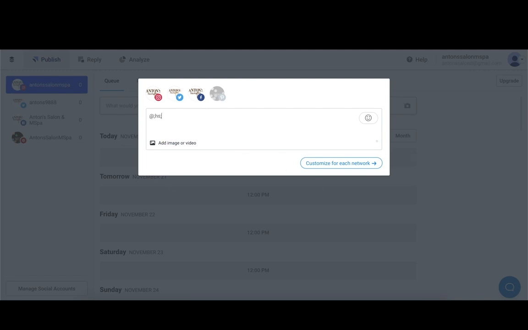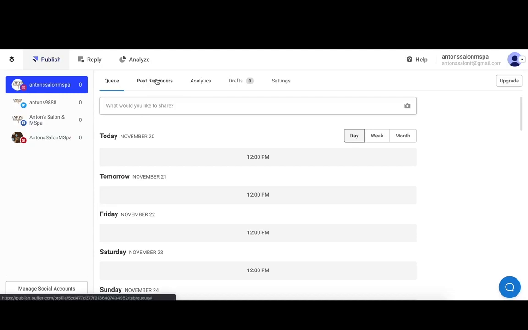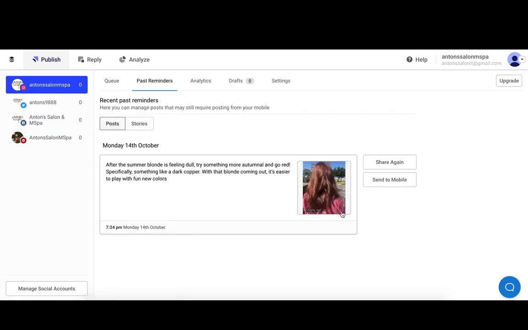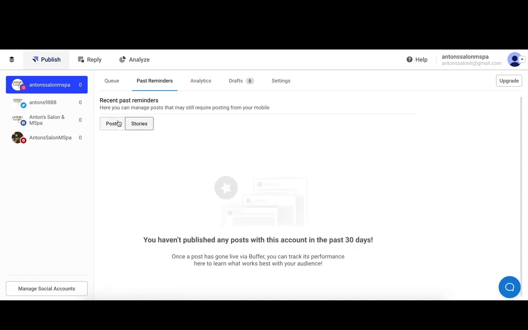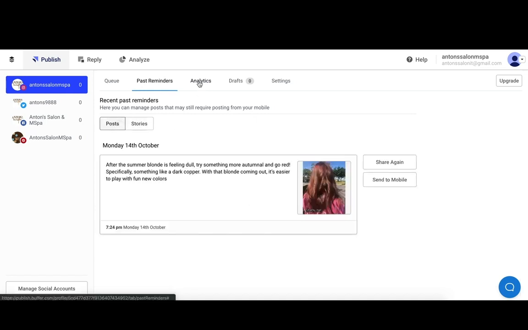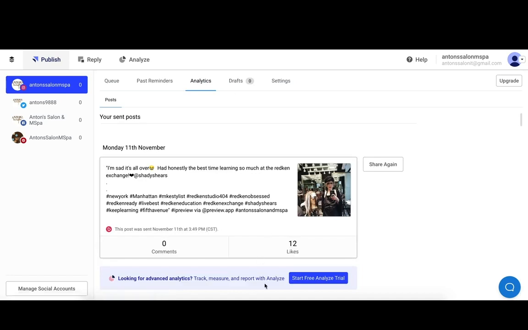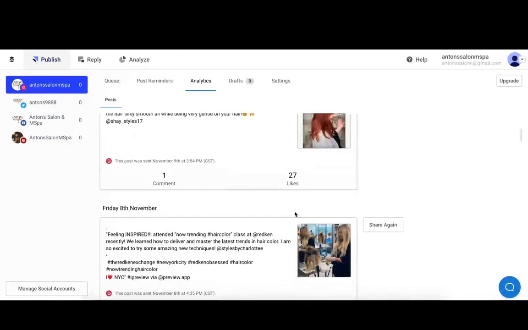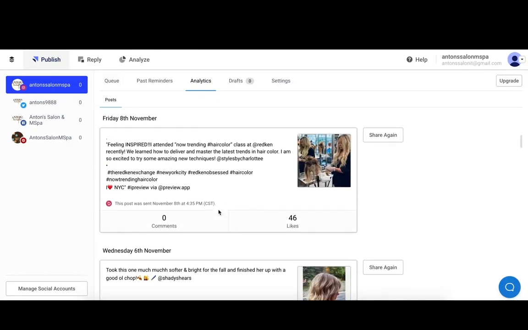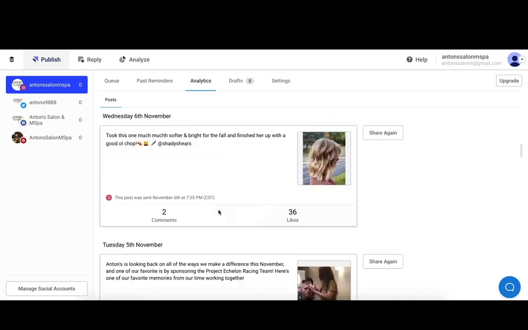But there are some features that you cannot use. Like, for example, if you want to tag someone in a post to kind of connect their page to yours, you can't do it. Buffer doesn't have that functionality. And as you can see, that's something that a lot of people might want to use. You also have to be reminded for certain images if they go outside of that traditional square size. You have to be reminded of posts or stories depending on how big they are. So that's sometimes rather inconvenient and might just be easier to post directly on the app.